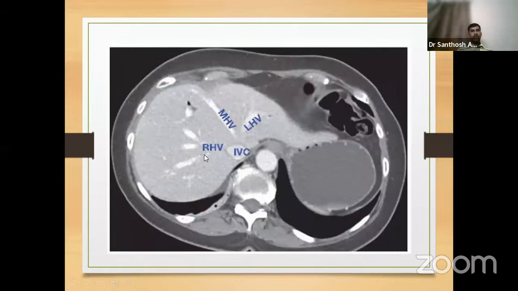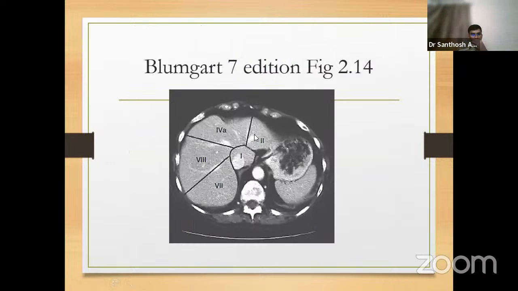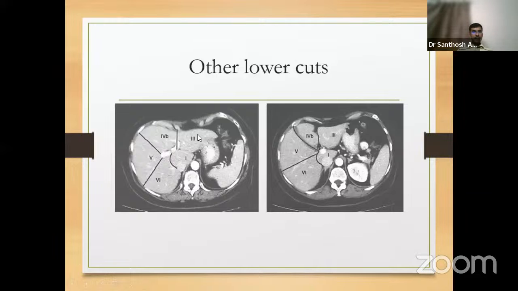I'll go back to the image again. So cephalad or the superior-most portions. To the right of the right hepatic vein, there will be 7. Between right and middle hepatic vein will be 8. Between middle and left hepatic vein will be 4A. And between left hepatic vein and left border will be 2. 3 actually comes below. So the answer is 3. 3 is not visible. So that's the explanation of what I gave you. And if we come down, we start seeing segment 3, segment 4B, segment 5, and segment 6. So in the cephalad portion, we will not be able to see segment 3.